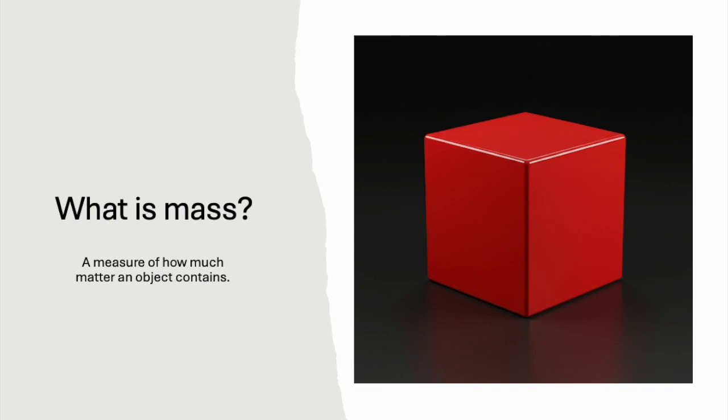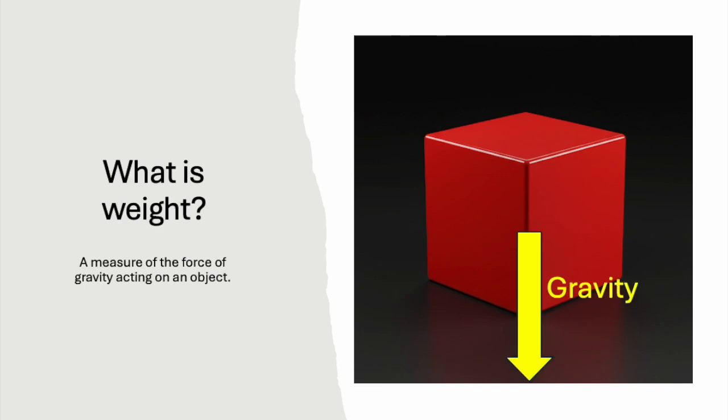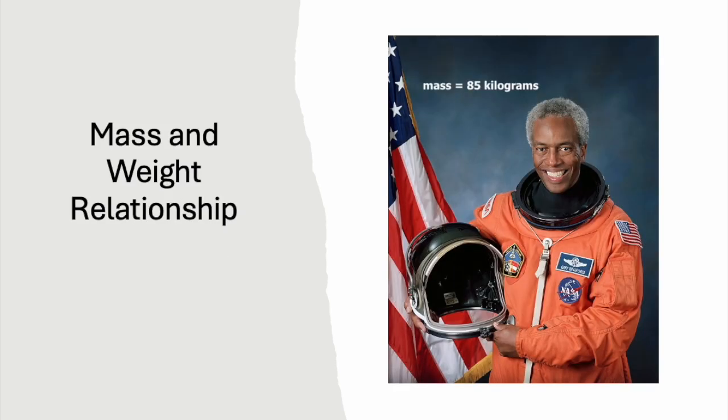Weight, on the other hand, is the force of gravity acting on an object. It's a measure of how strongly gravity pulls on an object. While mass and weight are different, they are related. The more mass an object has, the greater its weight will be. However, it's important to remember that weight can change depending upon the strength of gravity, while mass remains constant.